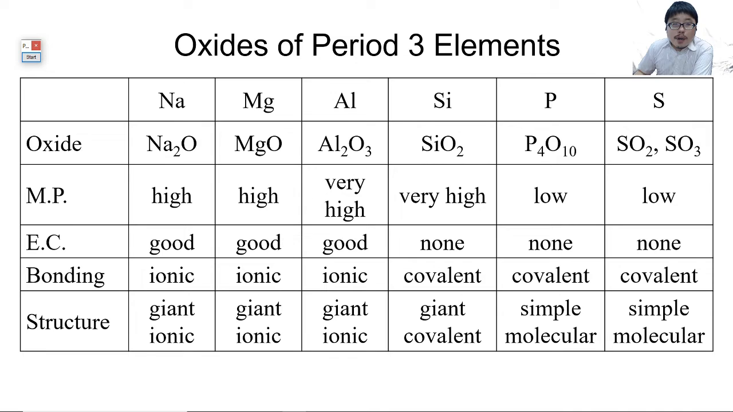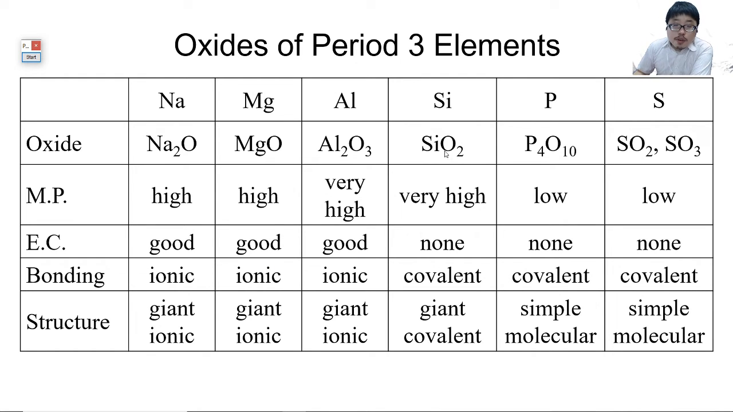Now we will talk about the oxides of period 3 elements. Let us look at all of them. Sodium oxide, magnesium oxide, aluminium oxide. Electrical conductivity in liquid form. Sorry, this is in liquid. Very good. Ionic bond, giant ionic structure, high melting point, because all these three are giant ionic structure, ionic compounds.